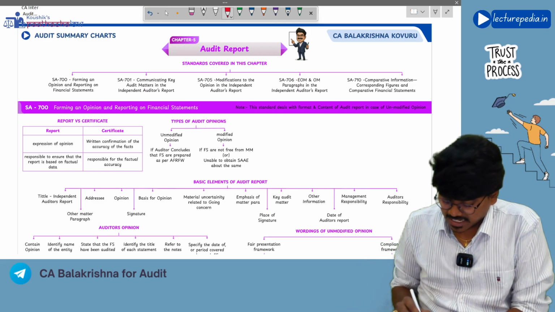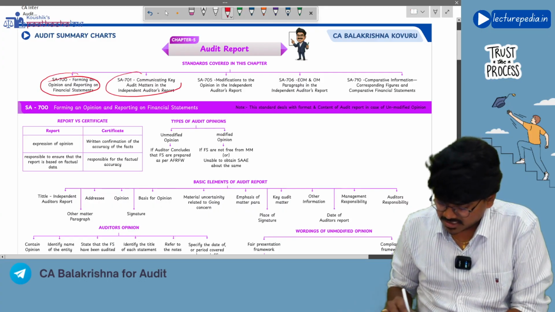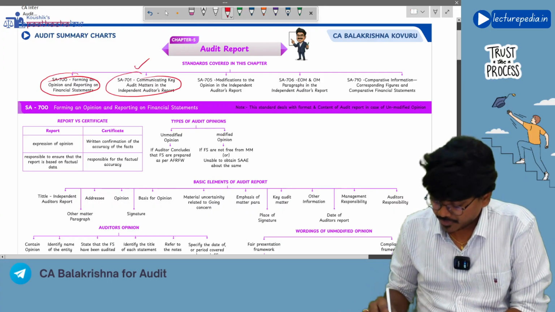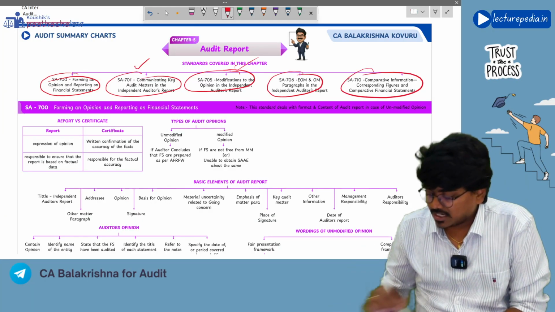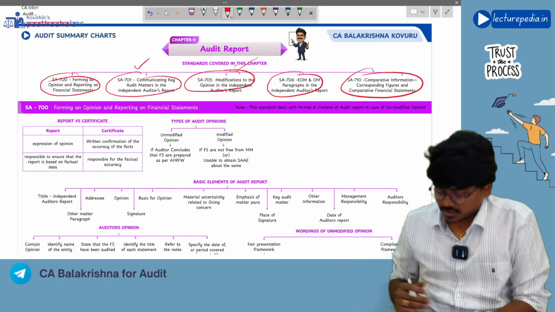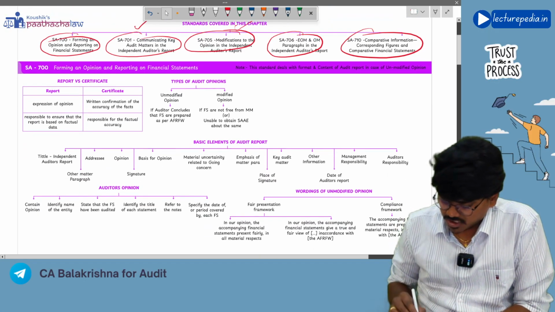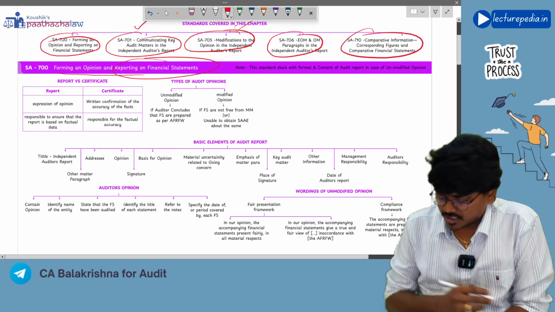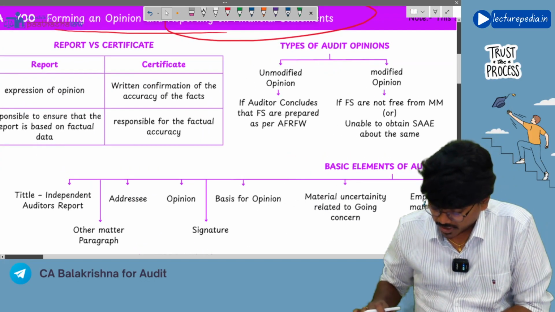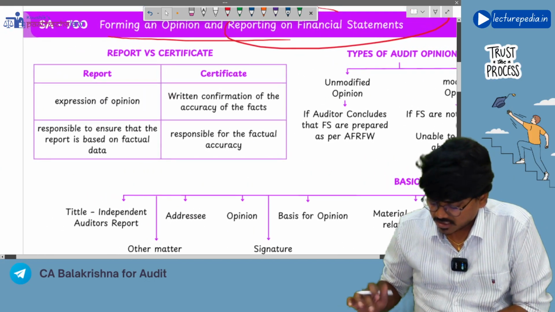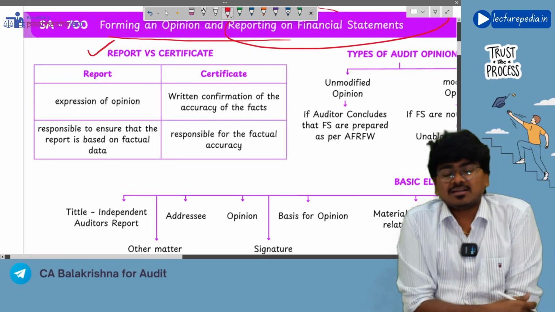SA-700. So the standards covered here are SA-700, 701 which deals with CAM, 705 modification, 706 EOM and OM, and SA-710. Right, now starting with SA-700, which deals with forming an opinion and reporting on financial statements in case of unmodified opinion. So first of all, what is the difference between a report and a certificate?